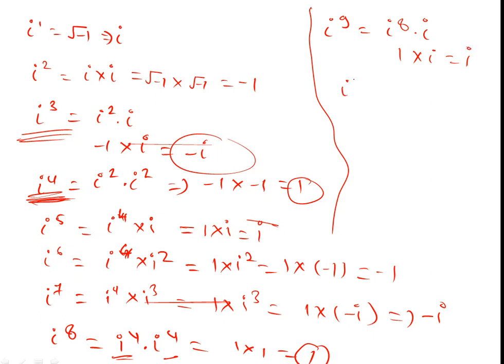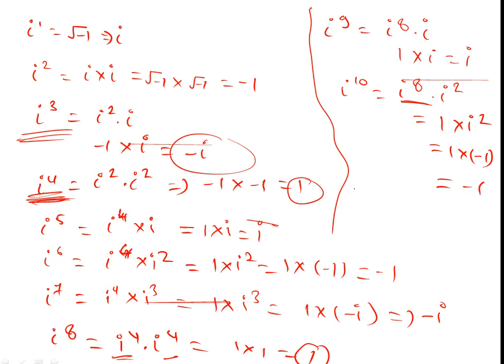Similarly, iota to the power 10 equals iota to the power 8 into iota square. Iota to the power 8 is 1 and iota to the power 2 is minus 1. 1 into minus 1, we can write it as minus 1.